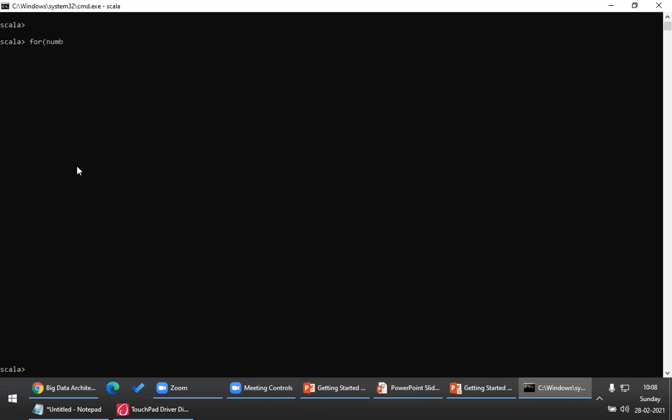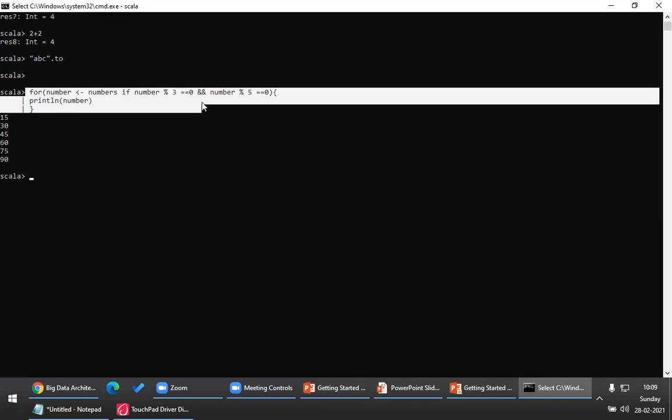For number in numbers. Okay, so just by the syntax. If, please look at this, number modulo 3 is equal to 0, and number modulo 5 is equal to 0, then only proceed inside the for loop. And then here I'm printing the number. Now please look at this. It printed all the numbers which are divisible by both 3 and 5, but in a much more concise, much more elegant way compared to the previous one.